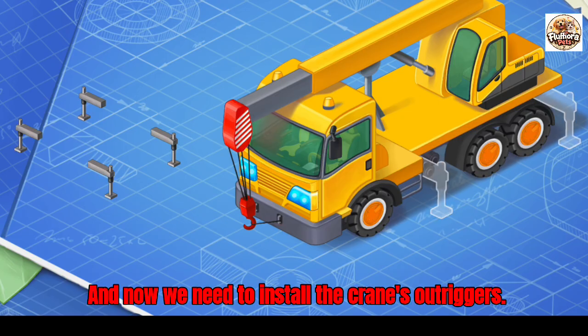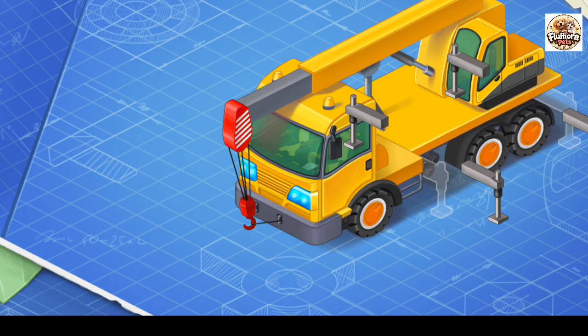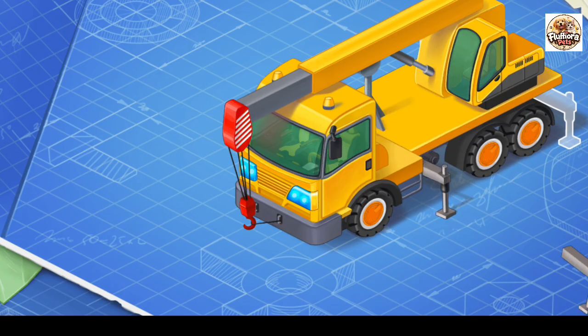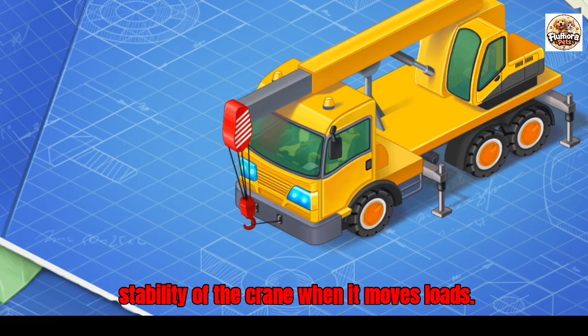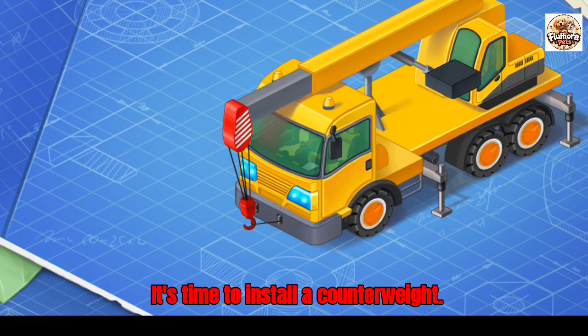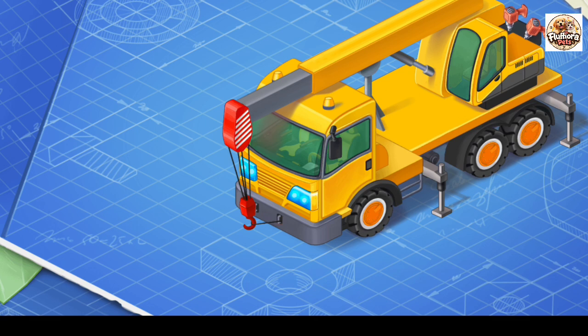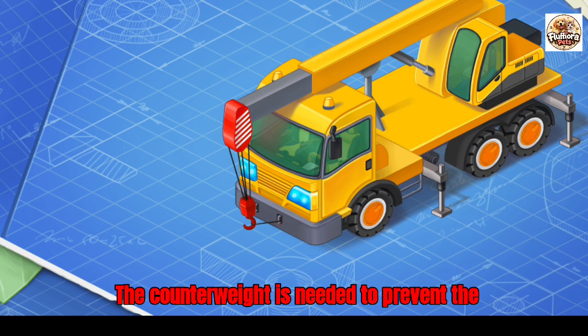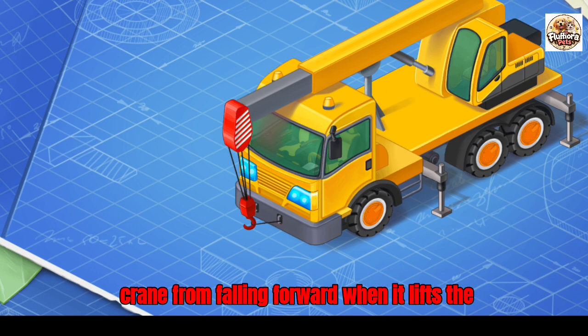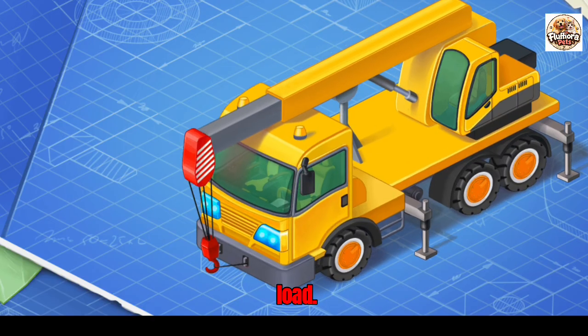And now we need to install the crane's outriggers. The outriggers are needed to increase the stability of the crane when it moves loads. It's time to install a counterweight. The counterweight is needed to prevent the crane from falling forward when it lifts the load. That's all.